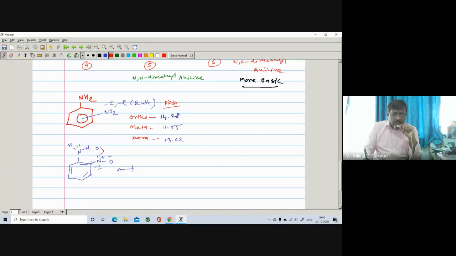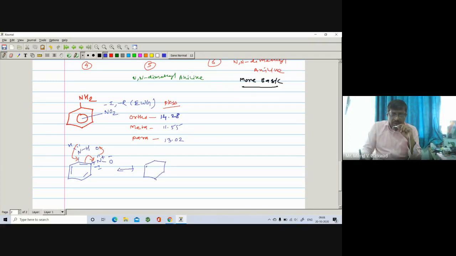The pi bond opens on the oxygen, O negative, N positive. The lone pair on the nitrogen also delocalizes on the benzene, and at the same time on the nitro group. So the pi bond also opens on the nitro group, forming a double bond, carbon becomes positive, and this lone pair is involved in delocalization. So here you get one more resonating structure as compared to aniline.